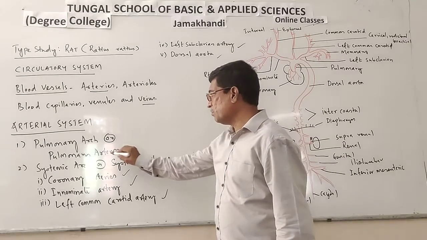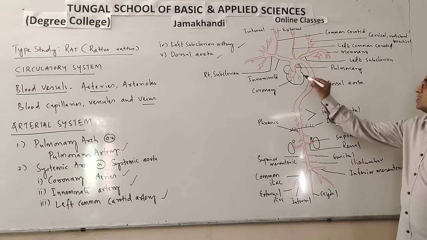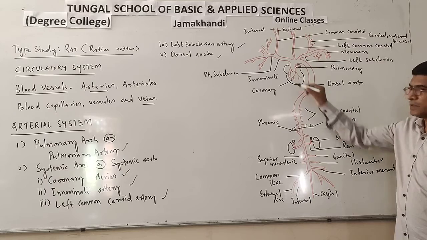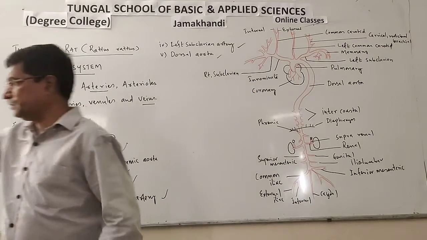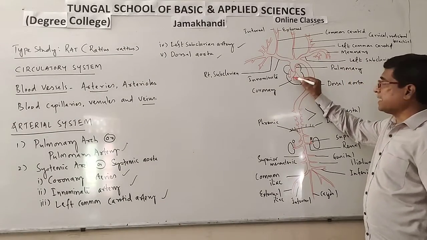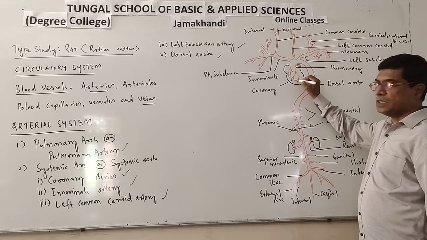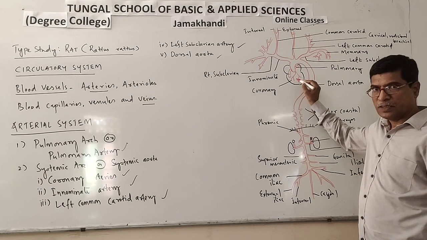So let us talk about the pulmonary artery. Coming to the side, this is the pulmonary artery. This pulmonary artery starts from the right ventricle. The right ventricle has deoxygenated blood.